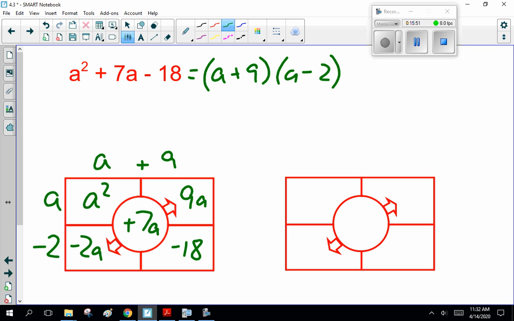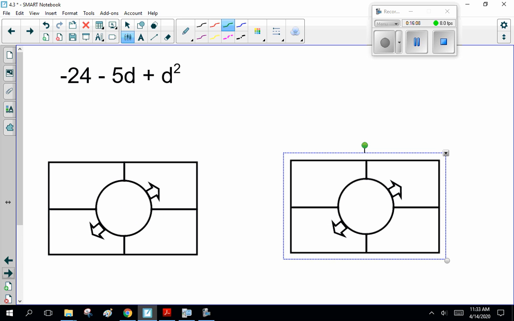Now here I want to point out, does it matter the order you write it in? No, because if you're foiling it, multiplying it, the order doesn't matter. So both those work, I don't care, as long as you can get the answer and make your 9 neat enough that it looks like a 9, not an a.